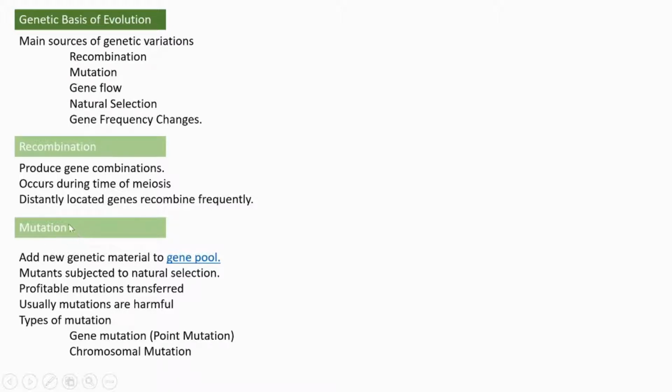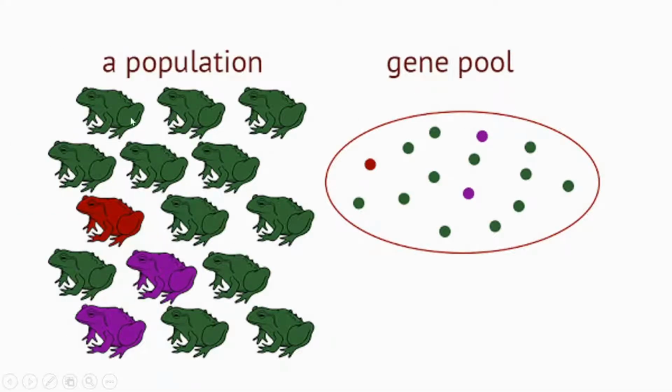Next, mutation. Mutation, we know, is a sudden change that happens to a gene. Because of this mutation, new genetic material is added to the gene pool. What is a gene pool? I will show you. Suppose this is a population. Now we can see red frogs, green frogs, blue frogs.